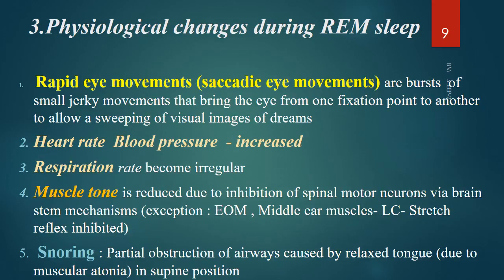So what are the physiological changes during REM sleep? Rapid eye movements, saccadic eye movements occur, bursts of small jerky movements that bring the eyeball from one fixation point to another to allow a sweeping of visual images of the dream. Two is heart rate and blood pressure are increased, respiratory rate becomes irregular, muscle tone is reduced, snoring can occur.